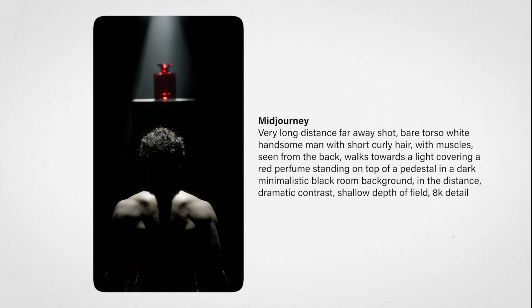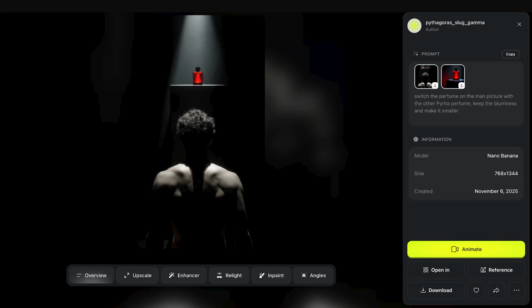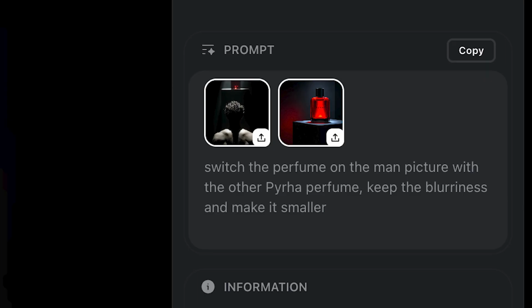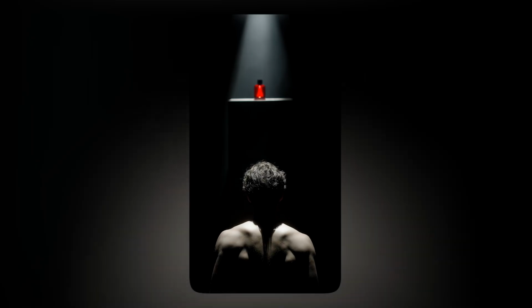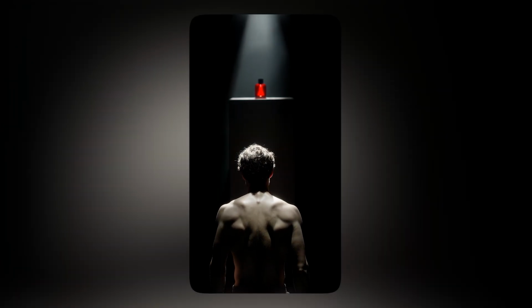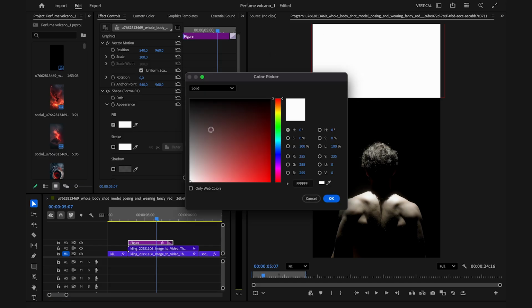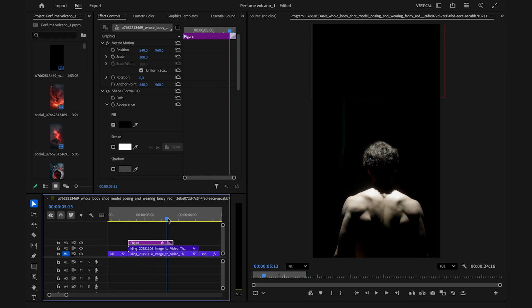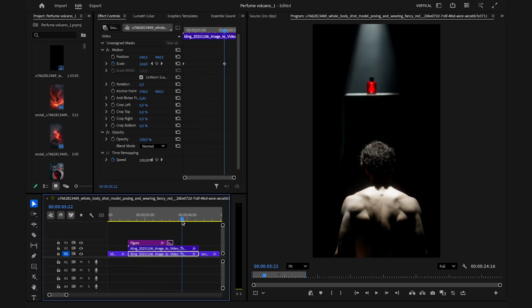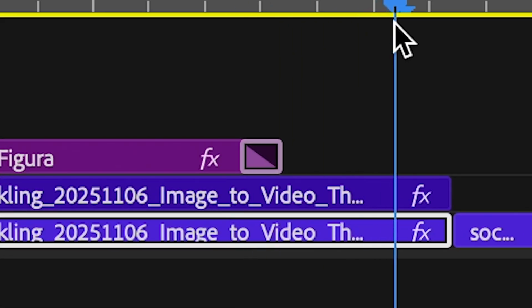For this second one, these are the steps. I generated the first frame, used Nano Banana Pro to insert the product instead of this big useless one. I generated the video of it with Kling. To finish, I masked the product with a black shape for the first second, and then unmasked it to make it look like the light is turning on to reveal it, kind of like the first scene of the ad that I just showed you.